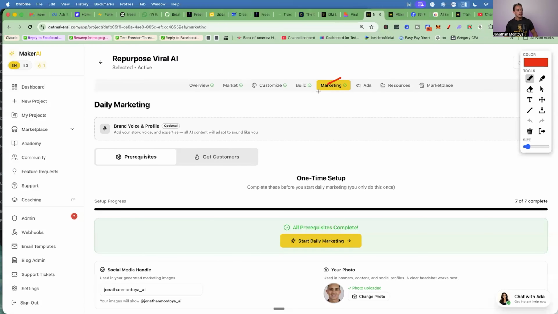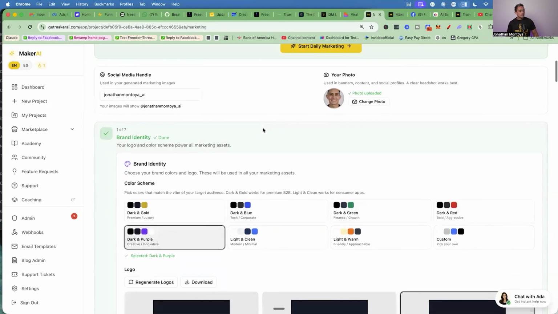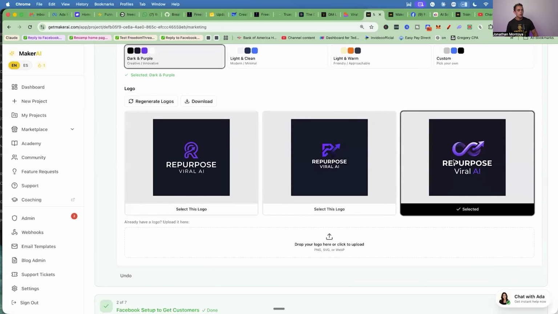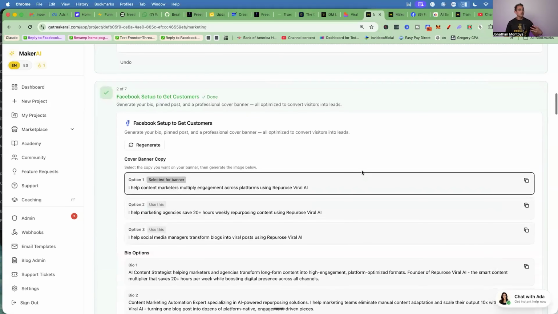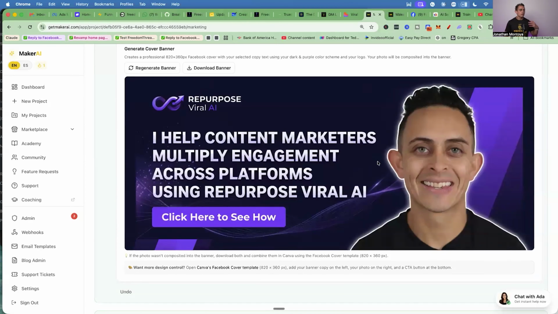So there's a section here called marketing. This is the organic part, okay? This is how we get customers organically, all right? What I like to do is go to prerequisites here. This is going to help you build logos for your software, okay? So the cool thing here is I can actually copy this image. It'll create an image in whatever colors you want. What this also does is it gives you your setup for your Facebook account. So check this out. It gives you an actual Facebook banner.